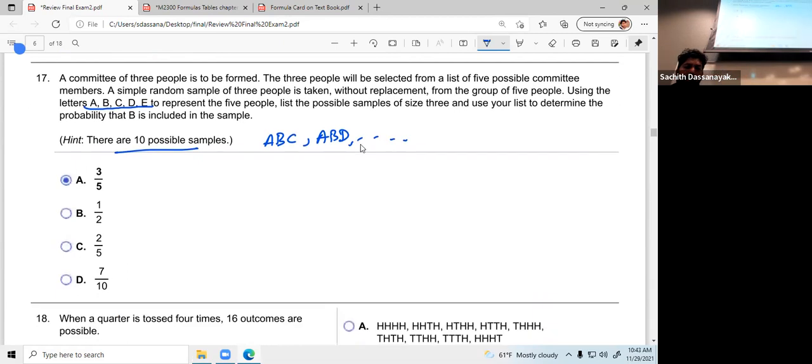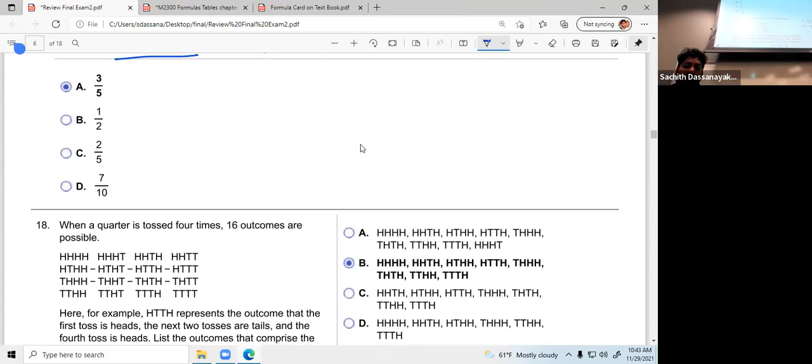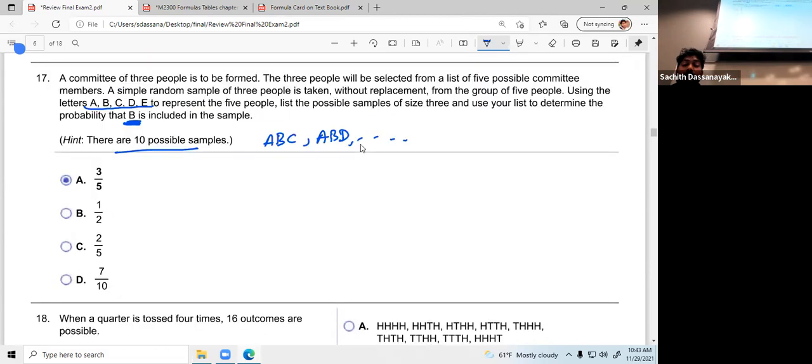Okay. So the probabilities. They have mentioned what you need: the probability that B is included. So in that particular possibility, B should be there. So based on that, it is 7. Sorry, not 7. It should be 6. So altogether 10. 6 divided by 10, which means 3 over 5.